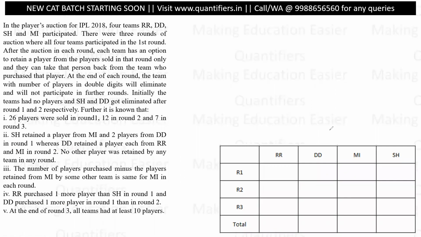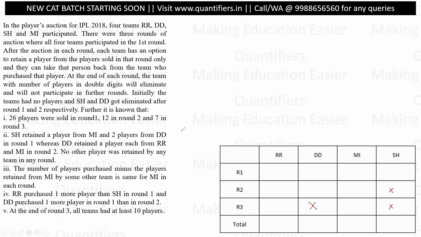So I have just tabulated the information. I have removed the questions for now in order to create the working space. Okay, let's see what is given to us now. We know that SH and DD got eliminated after round 1 and 2 respectively. So SH is getting eliminated here and DD is getting eliminated over here. So DD is participating in two rounds. SH is only participating in one round, which means at the end of the first round, the number of players with SH should be greater than or equal to 10. This is what we know from this statement before we start.